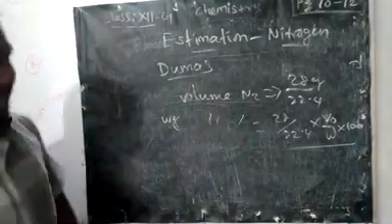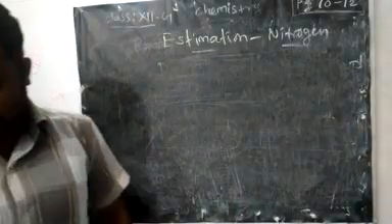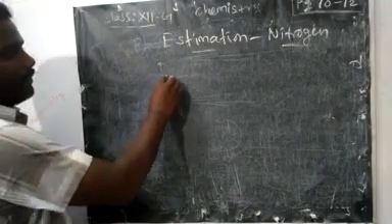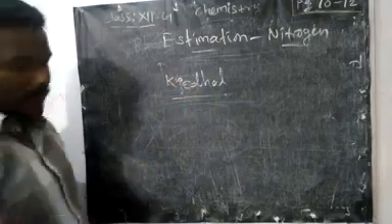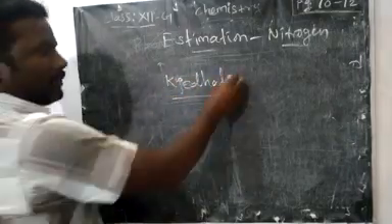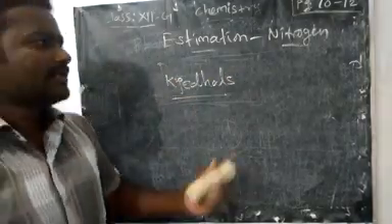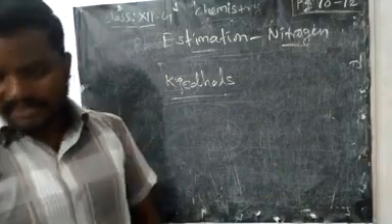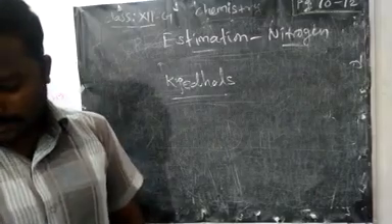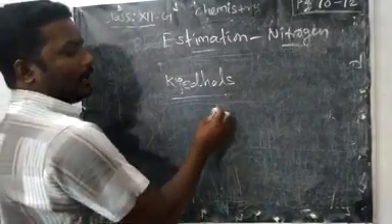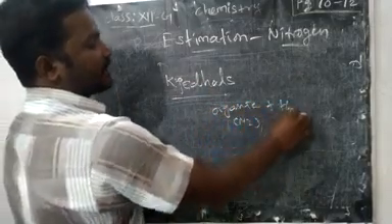We could find it. Next method, the Kjeldahl method. The Kjeldahl method is also very easy compared with that one. Here, what type of reaction will be carried out? Simply, the nitrogen compound is treated with sulfuric acid. First, we take the nitrogen-containing organic compound, which is treated with sulfuric acid.